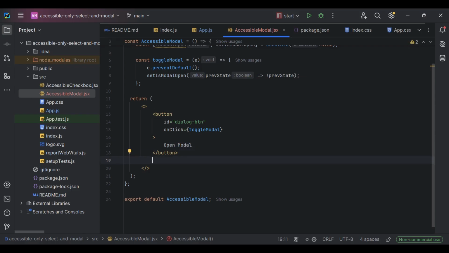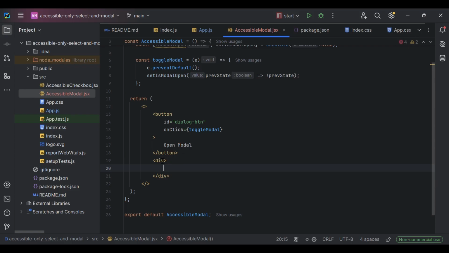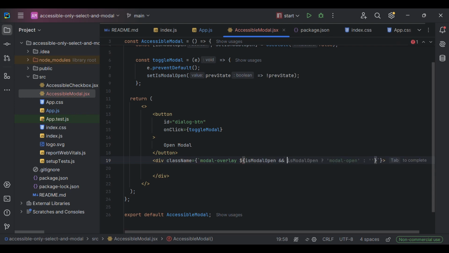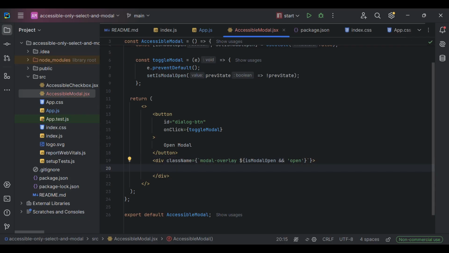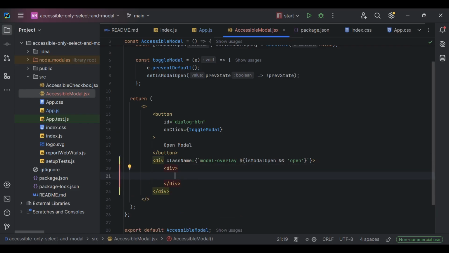We are going to create a div and we will give it a class name of modal overlay. And then we are going to check if it is open. And when yes, then we are also going to add class open. And then we are going to implement our div that is actually the dialog container. We are going to give it an ID.